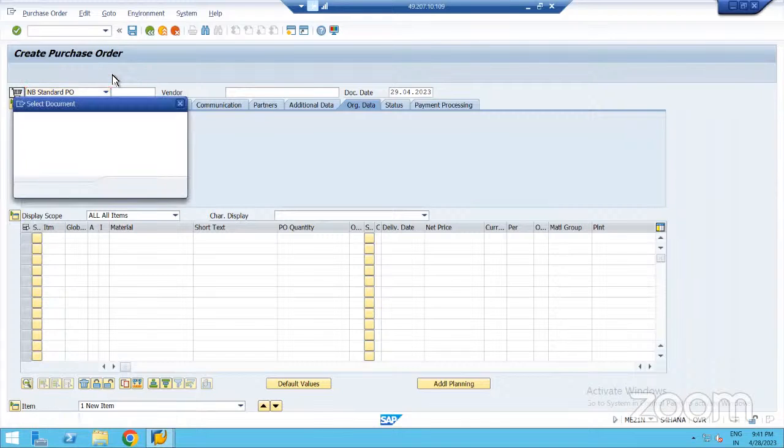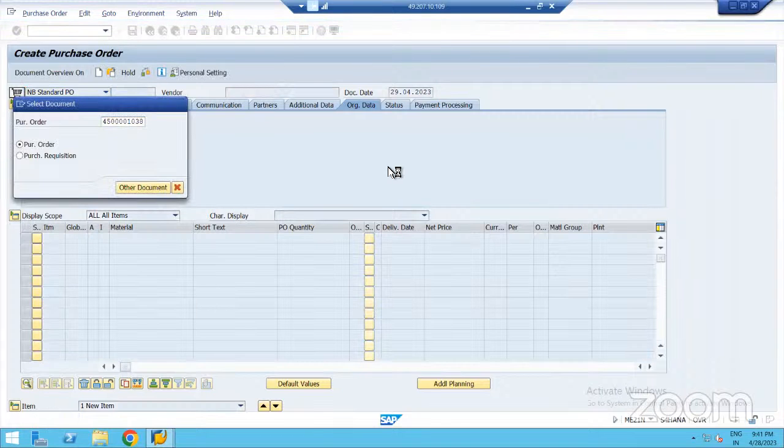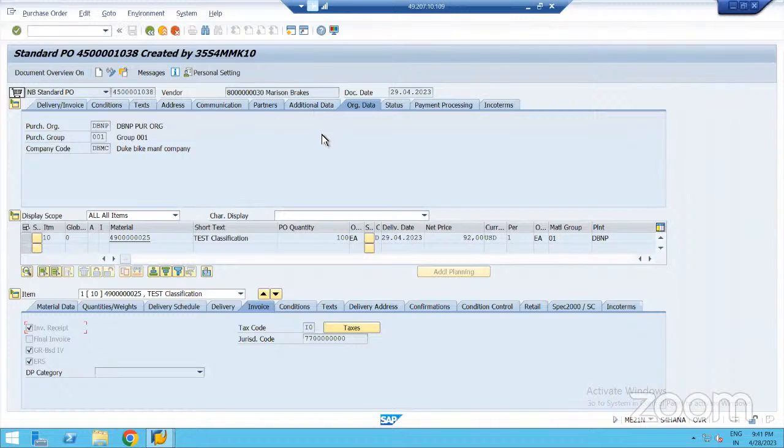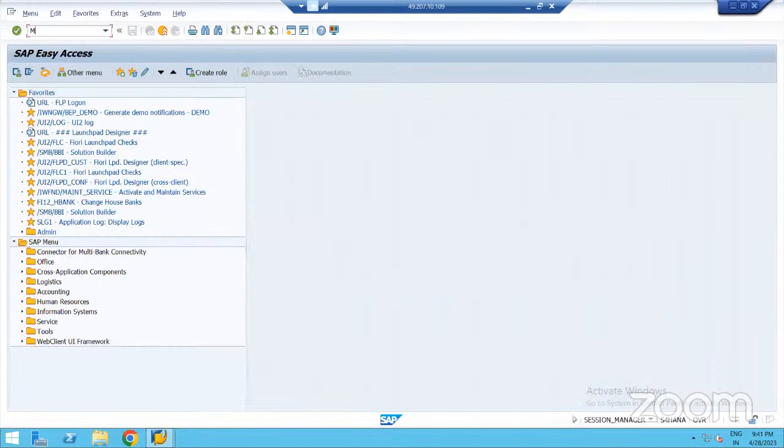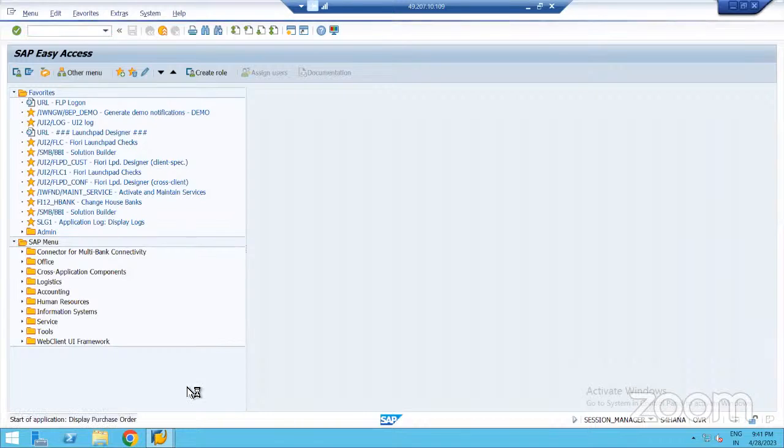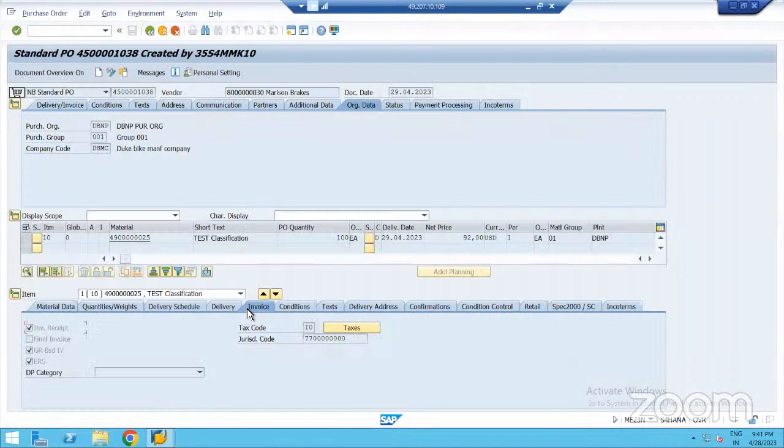In this case, we have created the purchase order. That purchase order will be sent to this vendor. That vendor will supply the material. You will receive the material, then you'll make some payment. This is the general process. That is exactly the end user job. End user job means purchasing end user, I told you, right?